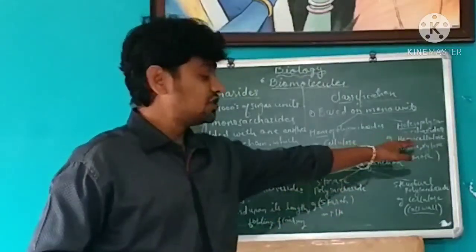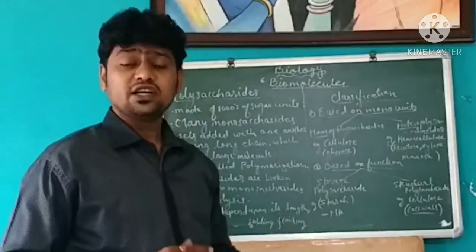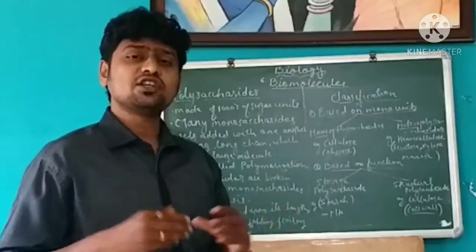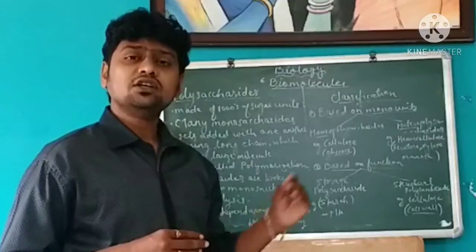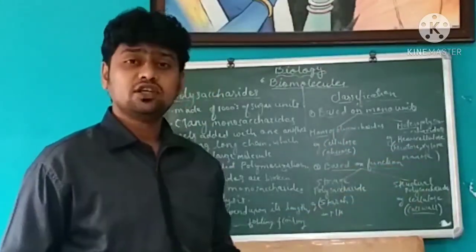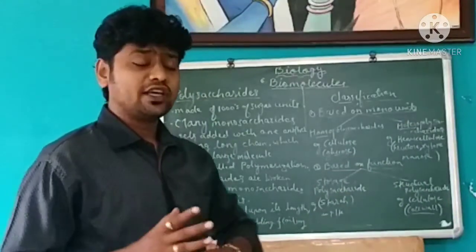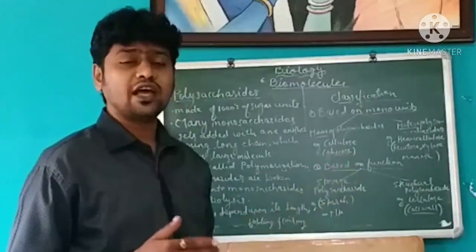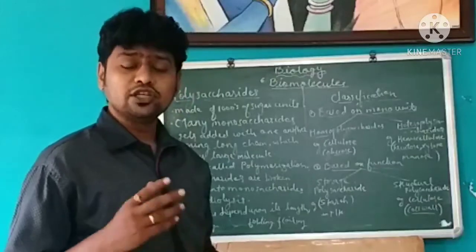Whereas a Heteropolysaccharide is made up of different sugars. Different sugars come together and form the Heteropolysaccharides. Example is hemicellulose. Hemicellulose is formed of fructose, xylose and mannose and so on.